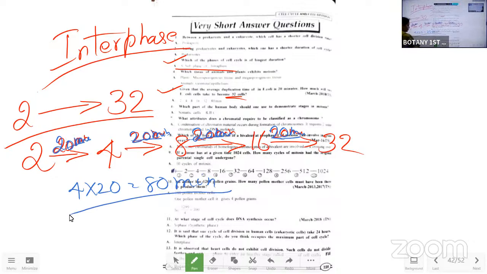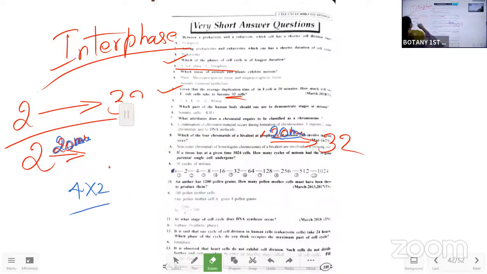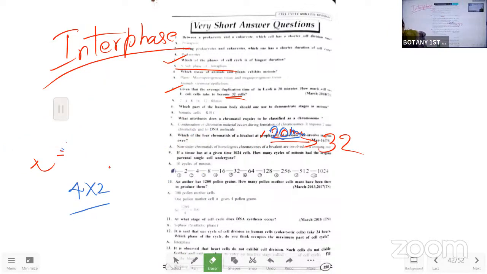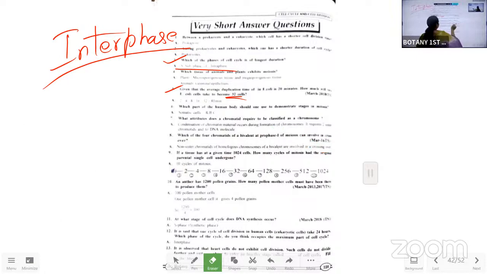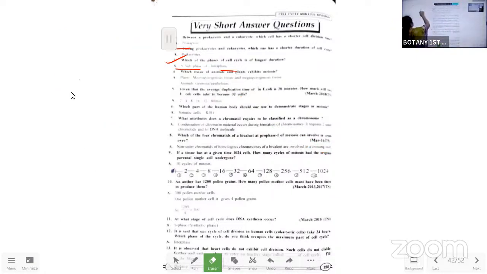Like this, we have to go with this type of question. They may ask this with 1 cell or 2 cells, but don't mug up this type of question. Use your intelligence over here. This question is also one of the most important ones. And the next one is